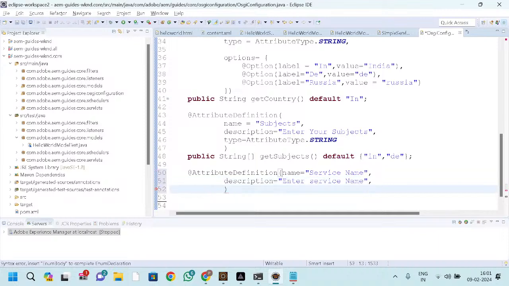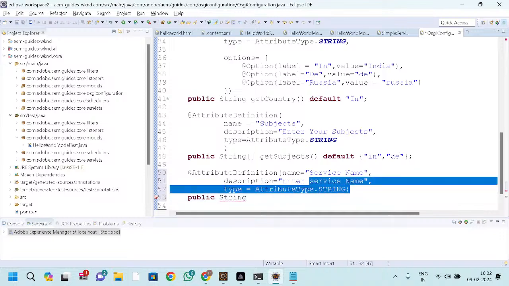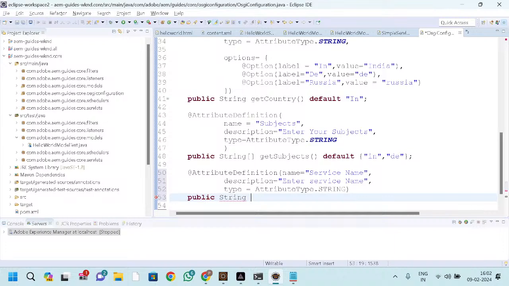After that, the type. The type should be a string, AttributeType.STRING, right? Now here we need to define the conditions. You need to define the method, then only it will assign all these things to your method, right? getServiceName. That's it.